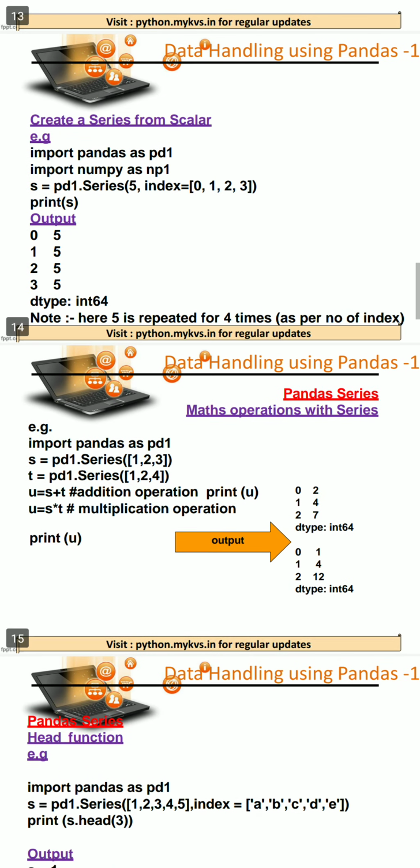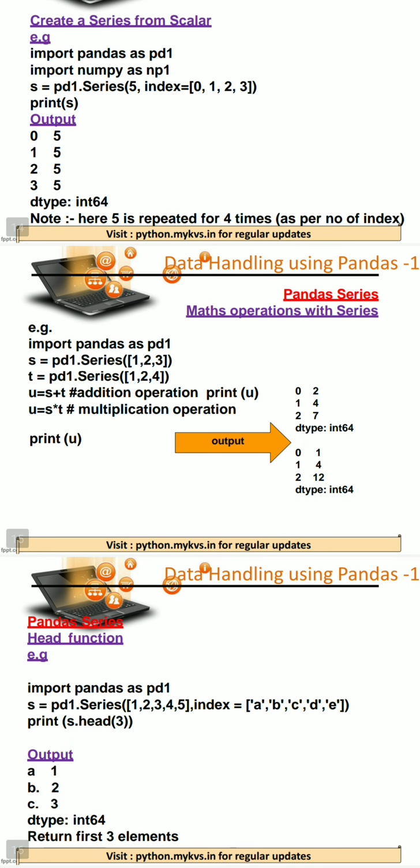Then we learned mathematical operations. Mathematical operations on series are possible. Data of the same length should be there. Just like in this example, S and T are two series, and we are performing an addition operation. The values of the two series will be added. So if we display the value of U,